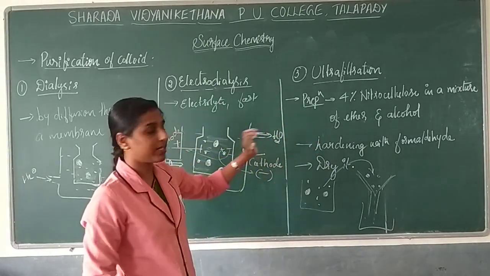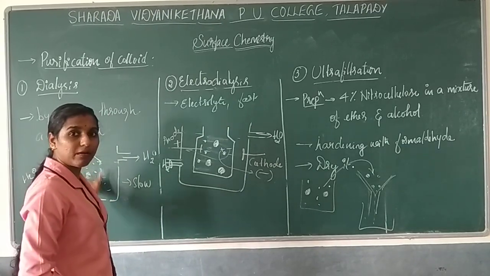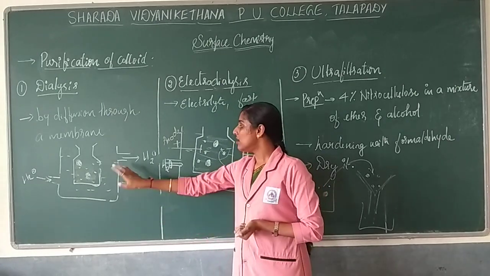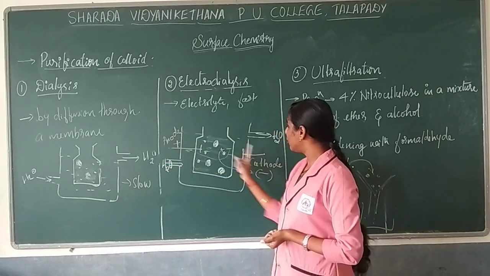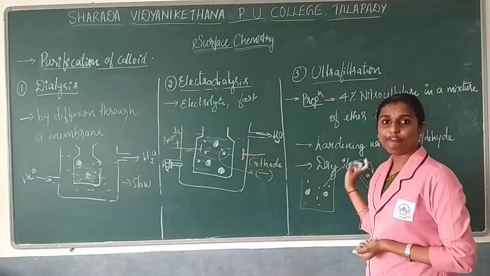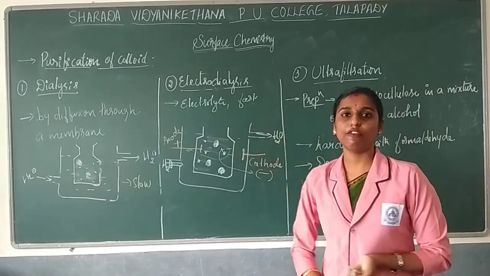So all three are important. Dialysis, by using this setup, will be considered as a dialyzer. Next, electrodialysis is nothing but by using electrodes, and ultrafiltration by using filter paper. This procedure will be done. So this is nothing but purification of colloids.